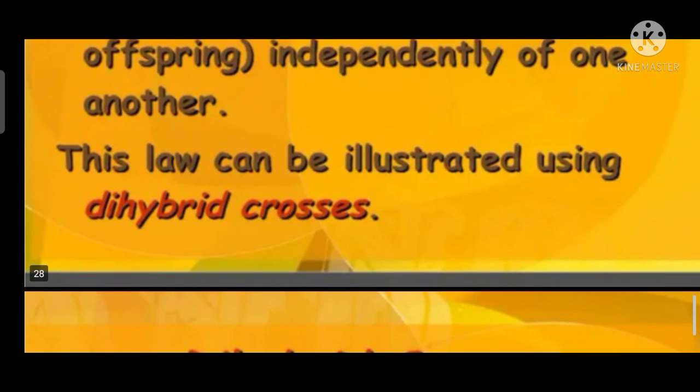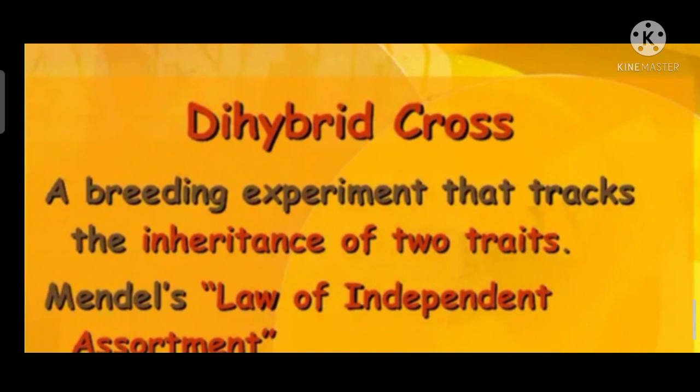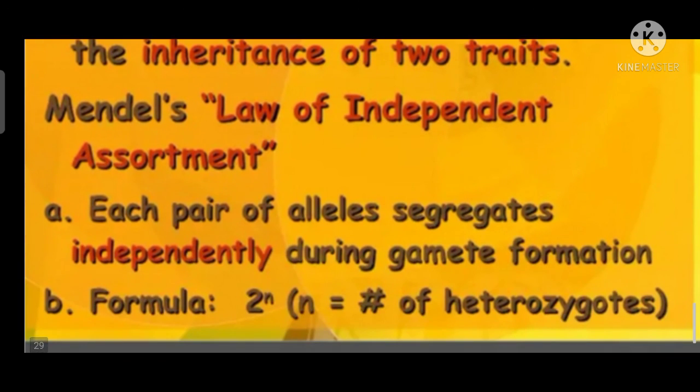This law can be illustrated using the dihybrid cross, a breeding experiment that tracks the inheritance of two traits. In Mendel's law of independent assortment, each pair of alleles segregates independently during gamete formation.